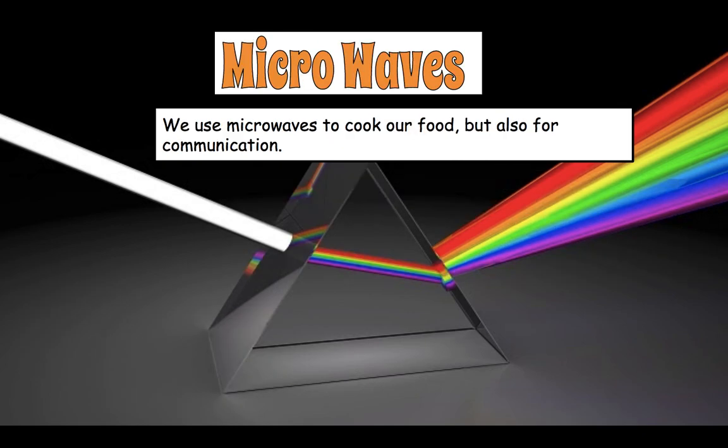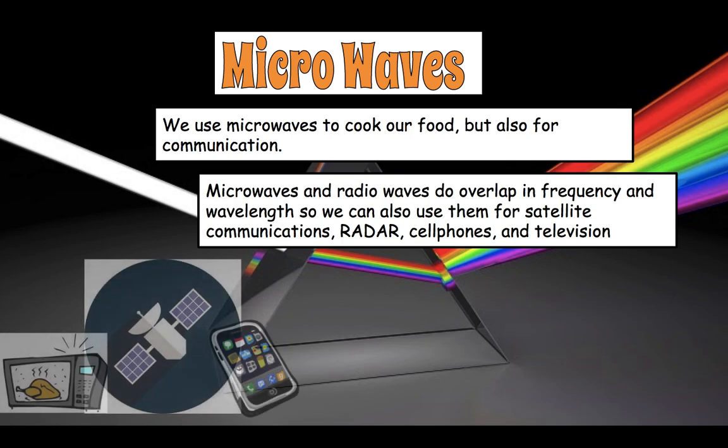Let's do the next one, which is microwaves. You have all heard of microwaves. You call the box that you cook your food in a microwave, but it actually cooks the food with microwaves, right? We also use it for communication. So microwaves and radio waves overlap in frequency. So we can transmit data with both of them, and we can communicate with both of them. Microwaves are used in satellite communications, radar, cell phones, and televisions.